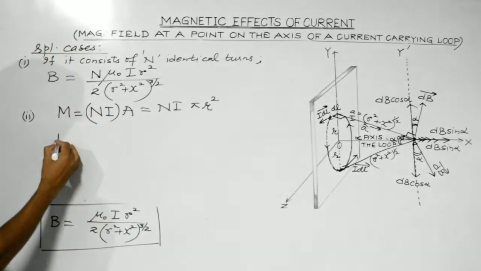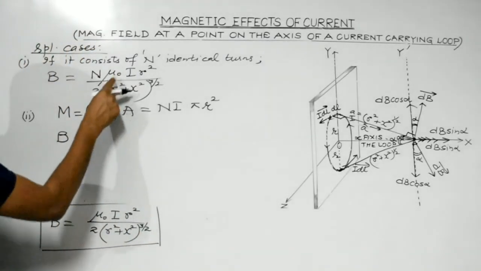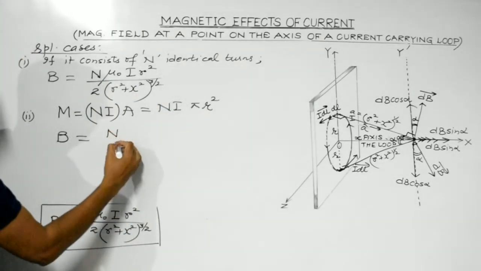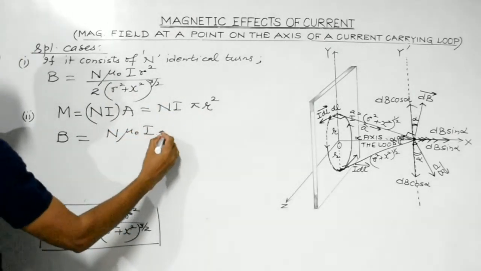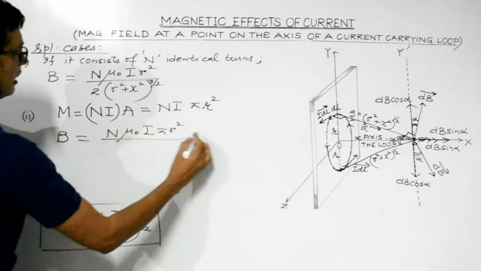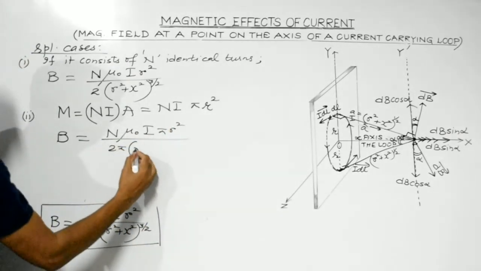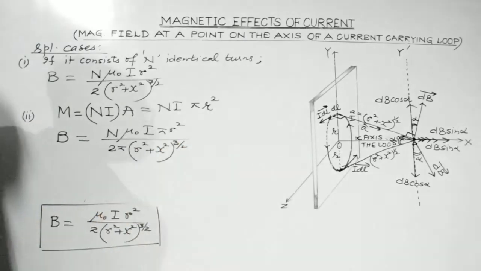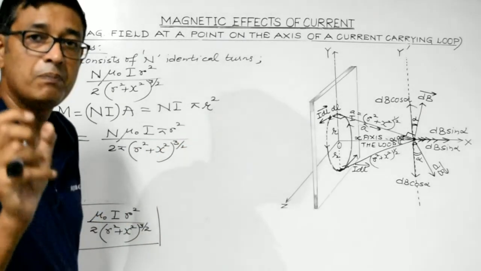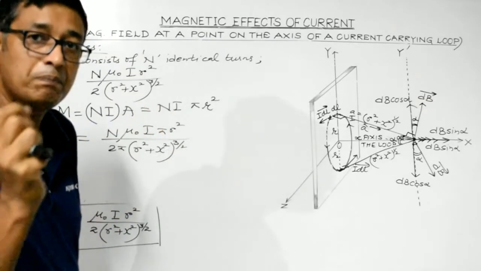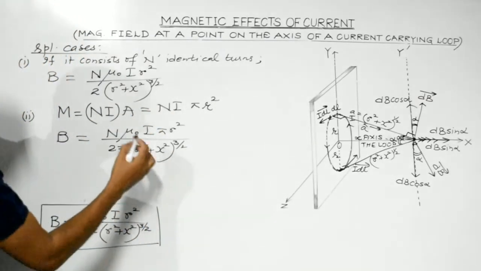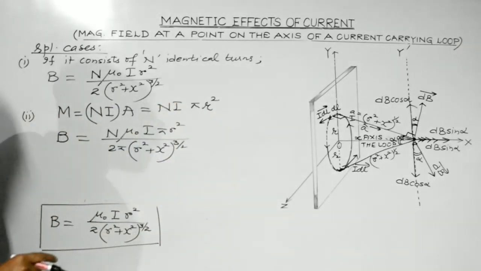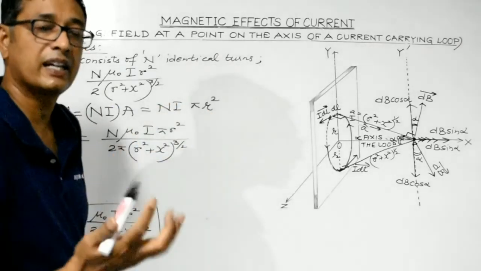So what we can do is rearrange the terms. Dividing and multiplying by pi, we get n mu naught I pi r square divided by 2 pi, r square plus x square to the power 3 by 2. We have simply multiplied and divided by pi. So what we get is n I into pi r square, that can be substituted by capital M, which is the magnetic moment.